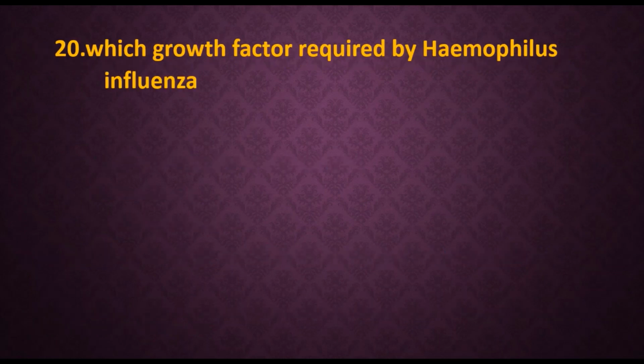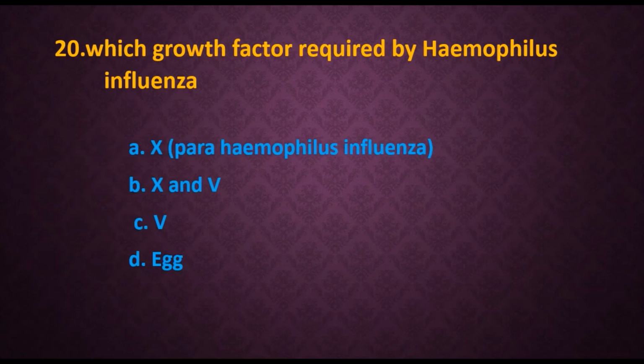20. Which growth factor is required by Haemophilus influenzae? The options are A. X, B. X and V, C. V, D. Egg. So which factor is essential for Haemophilus influenzae? Obviously it is X and V factors that are essential growth factors for Haemophilus influenzae.